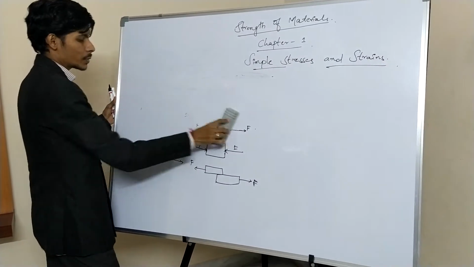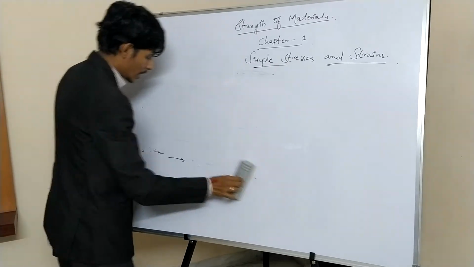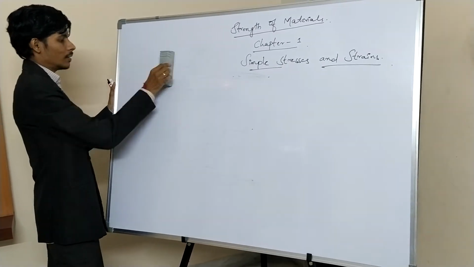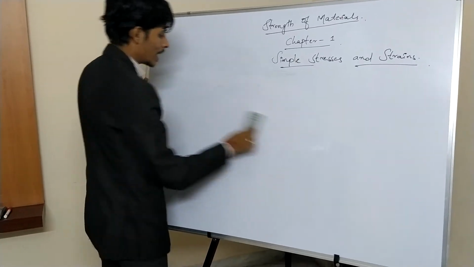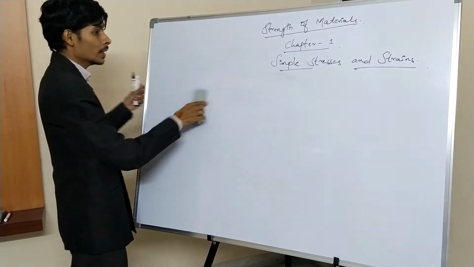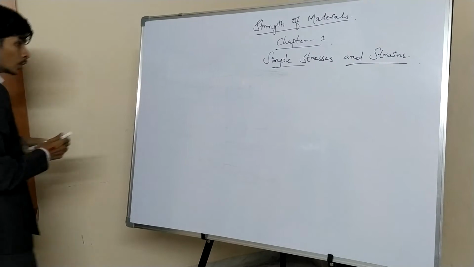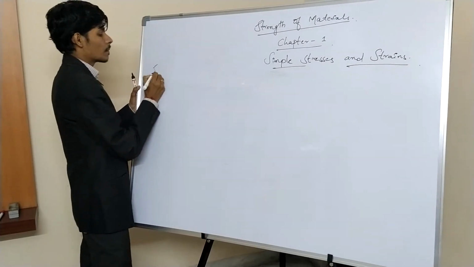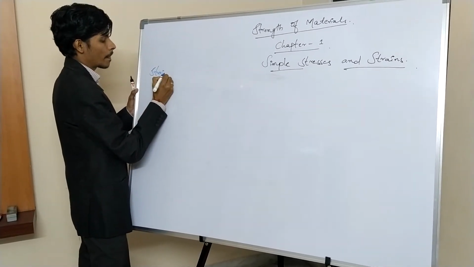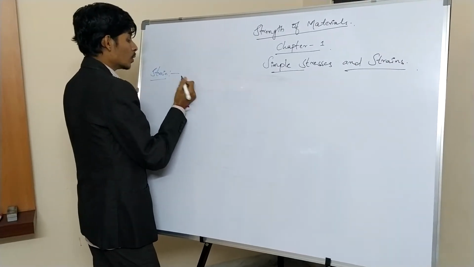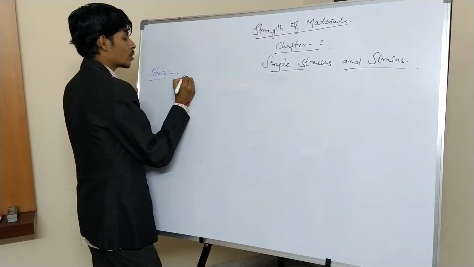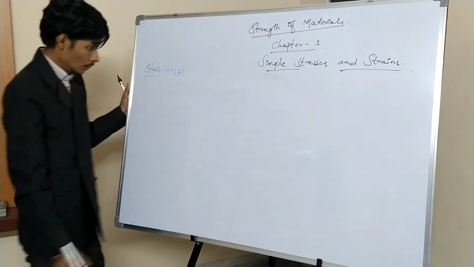So generally, what is strain? Strain is nothing but a change in length, a change in any object, or a deformation which is occurring in a body. It is called a strain. In general, the strain can be denoted by the letter epsilon.